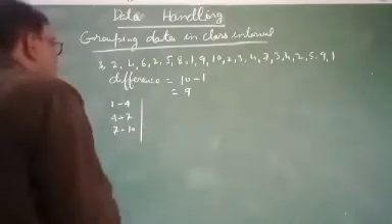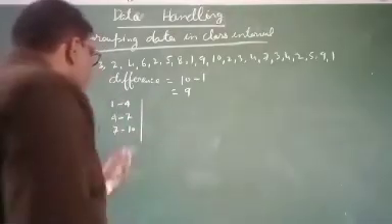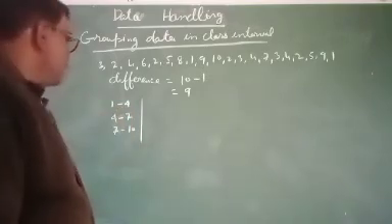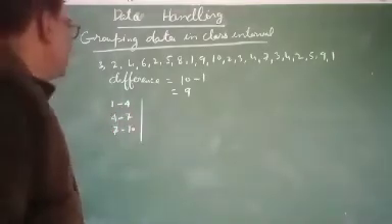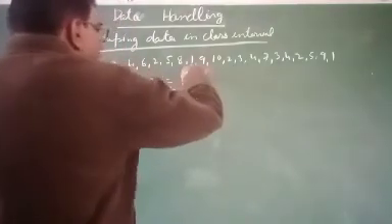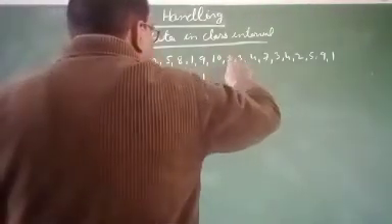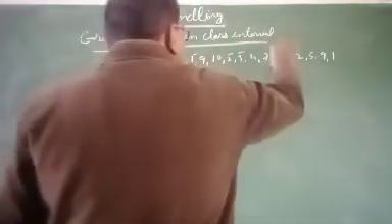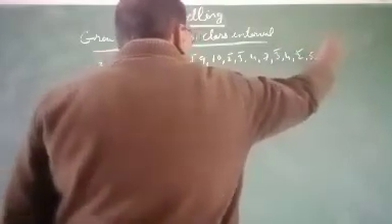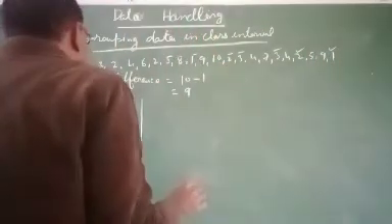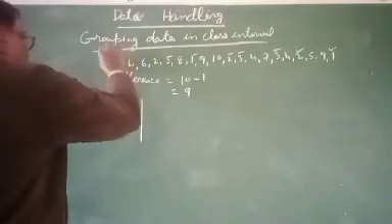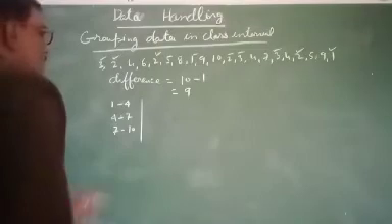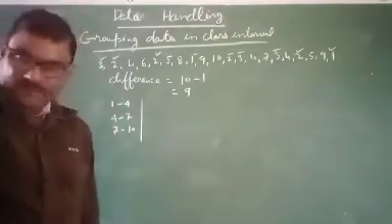Now I will write which numbers are below 4, that is 1, 2, 3. Here we see 1, 2, 3. Here is also 3, 2, 1, 2, 3. Here also 2. Therefore, this count will be the frequency. Now, I will write the frequency.